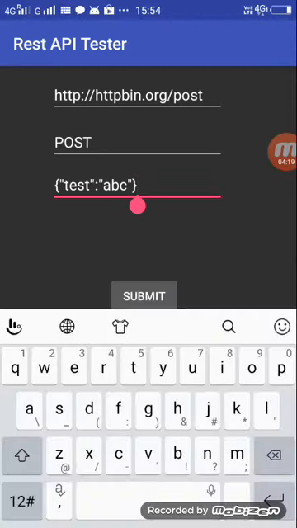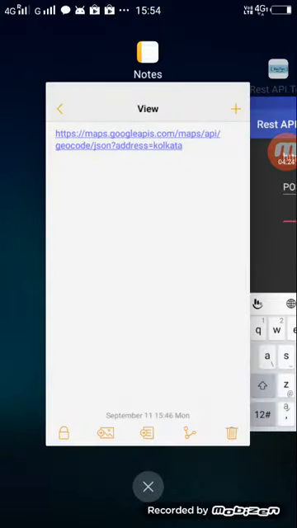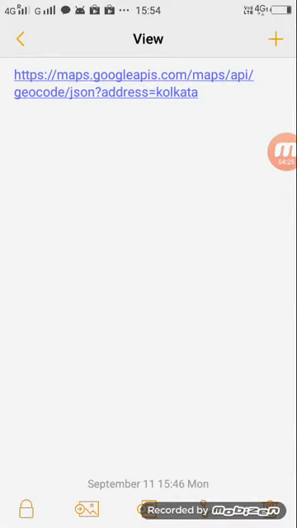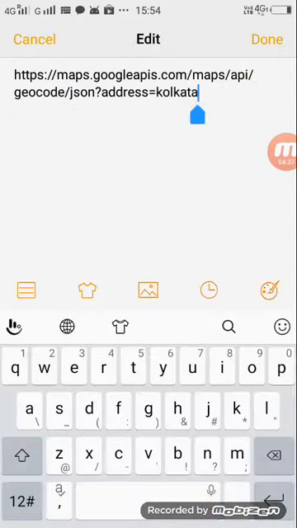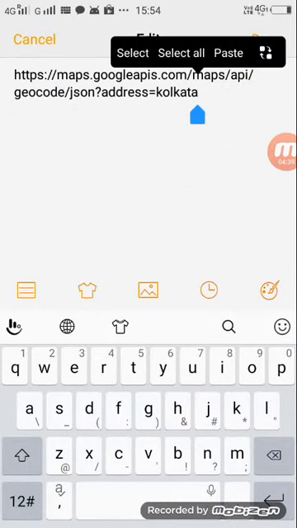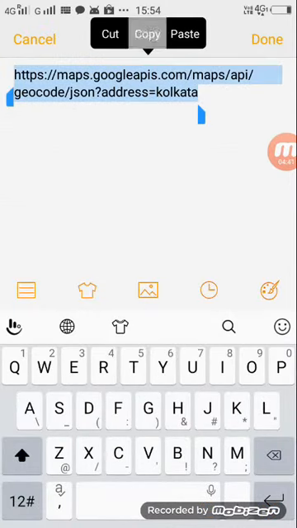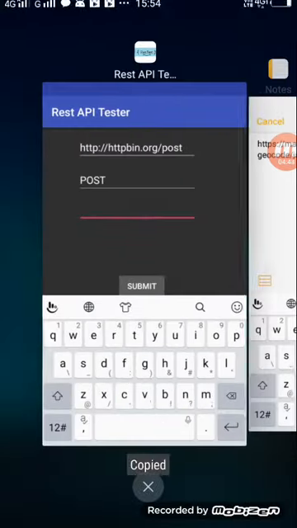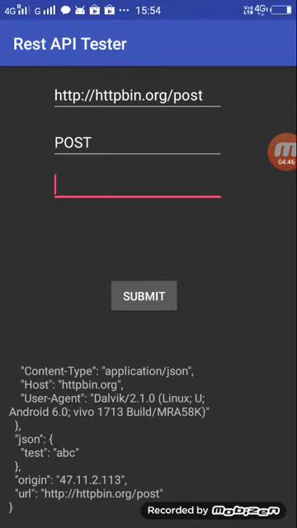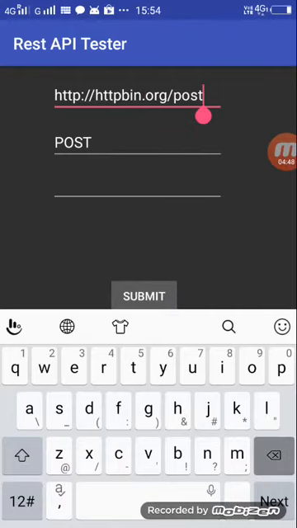And now I will show you another example. Here I have the Google Geocode API, where the JSON is integrated, you can see. So I am taking this and going to ResTer.